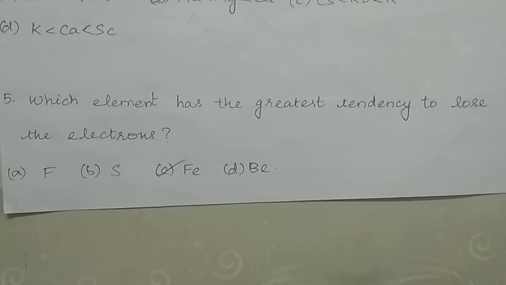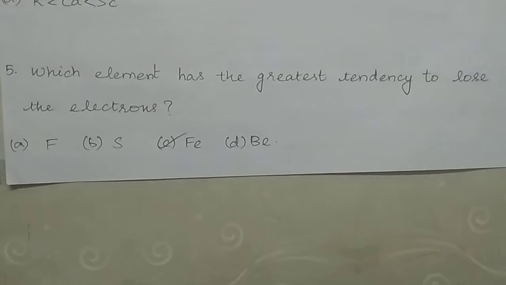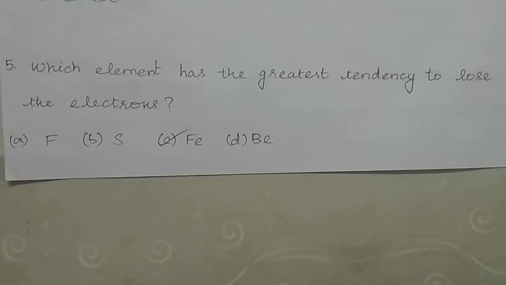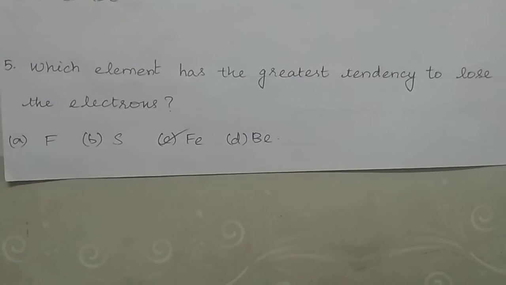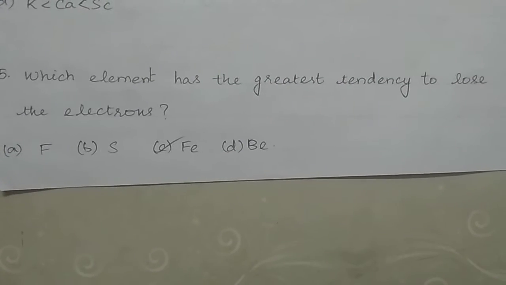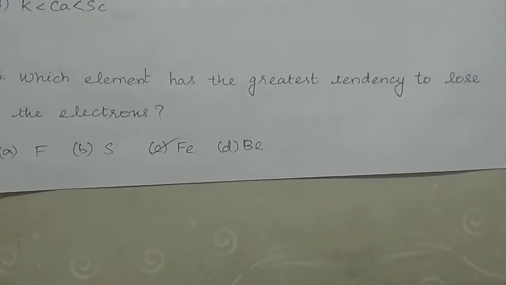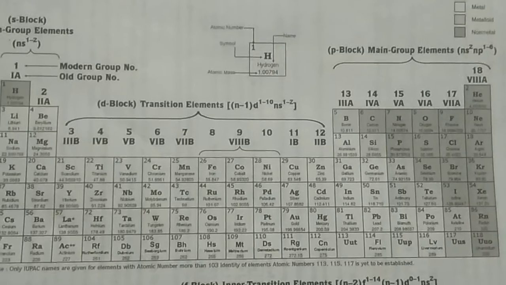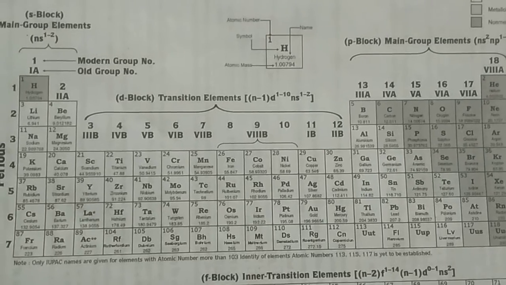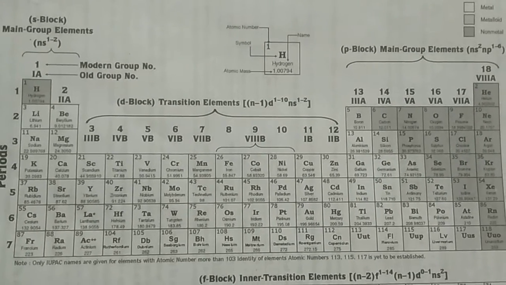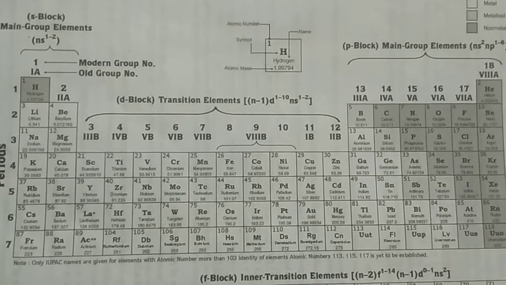Fifth question. Which element has the greatest tendency to lose electrons? Options are A. Fluorine, B. Sulfur, C. Ferrous and D. Beryllium. The correct answer is option C. Ferrous. Down the group, the tendency to lose electrons increases.